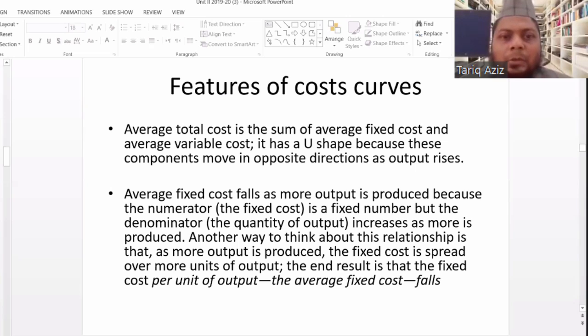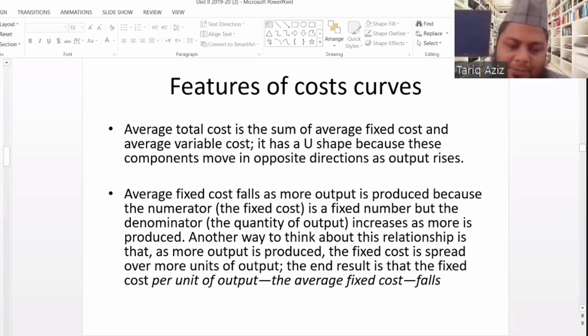We have already talked about average fixed cost. Average fixed cost falls as more output is produced because the numerator is a fixed number, but the denominator, the quantity of output, increases as more is produced. Another way to think about this relationship is that as more output is produced, the fixed cost is spread over more units.